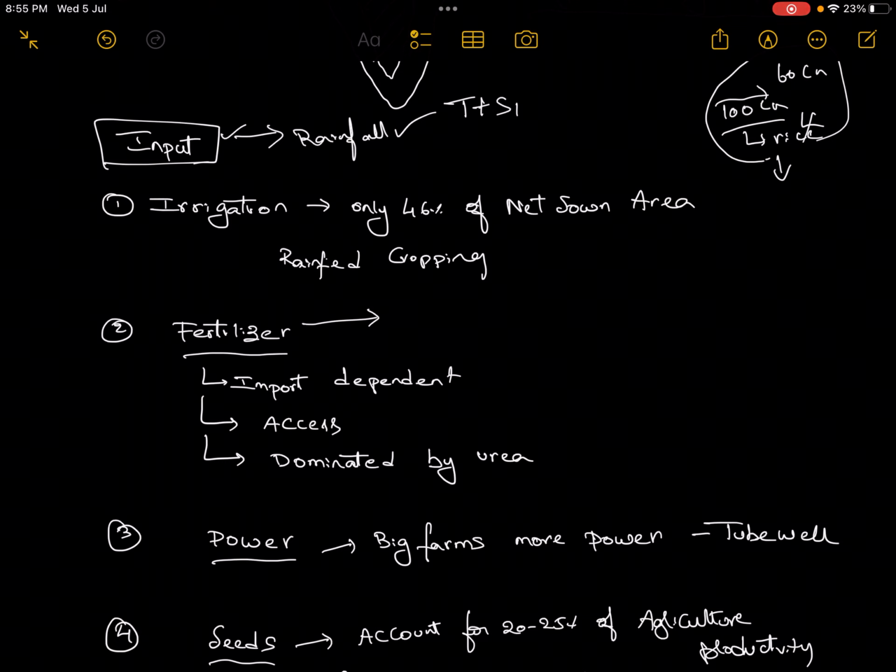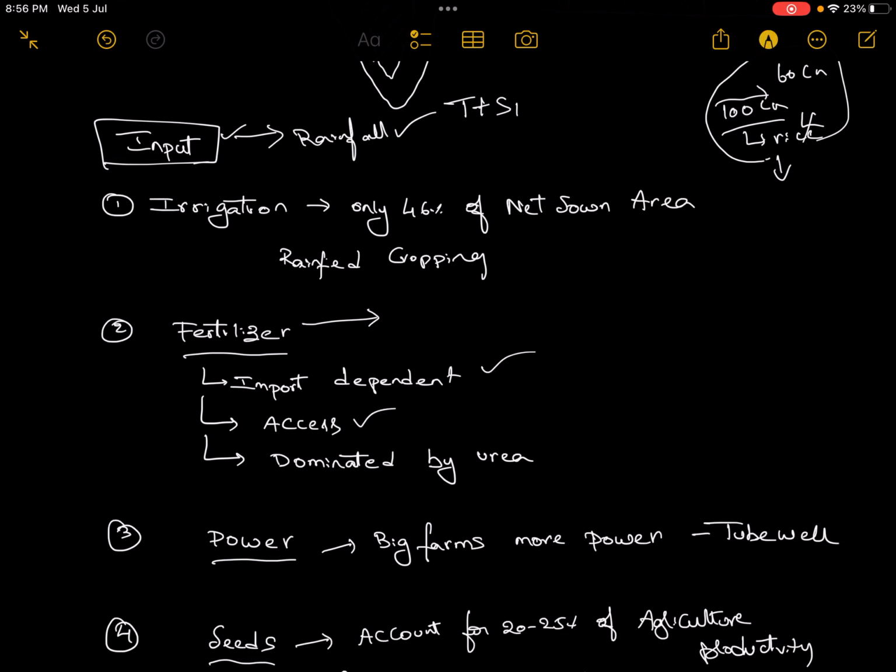So what are the major constraints in the fertilizer sector? We are primarily dependent on imports to manufacture the fertilizer. We do not have enough capacity to meet the demand. We are also one of the largest producers of fertilizers, but it is not able to meet the demand that is required in India. So we are import dependent.